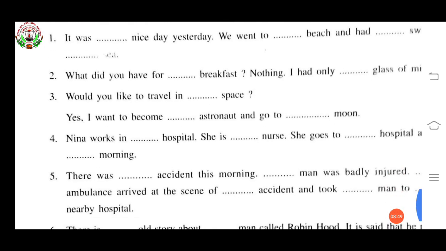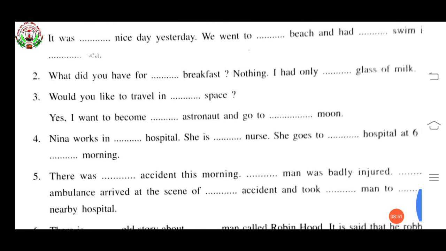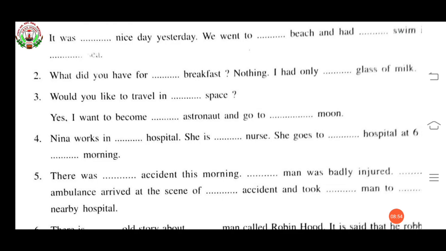Now see the second one. What did you have for dash breakfast? Here, what did you have for breakfast? Nothing will come, no article will come, so you have to put a cross. Now, nothing. I had only dash glass of milk. I had only a glass of milk.